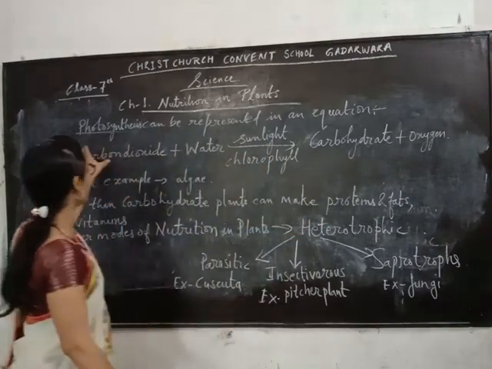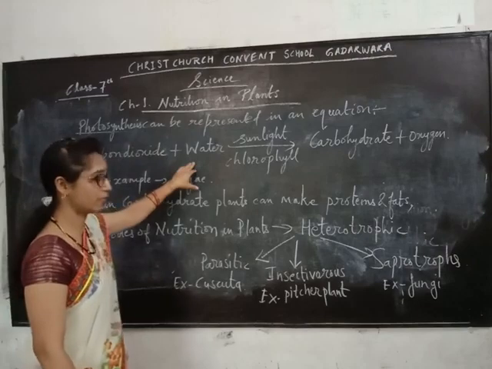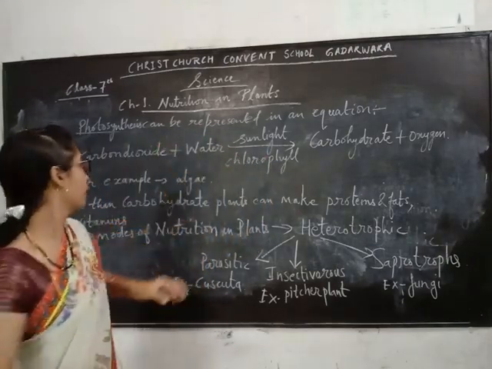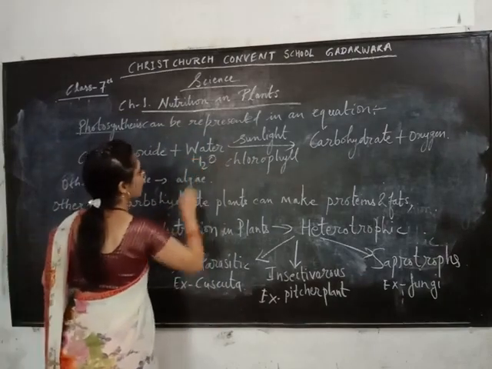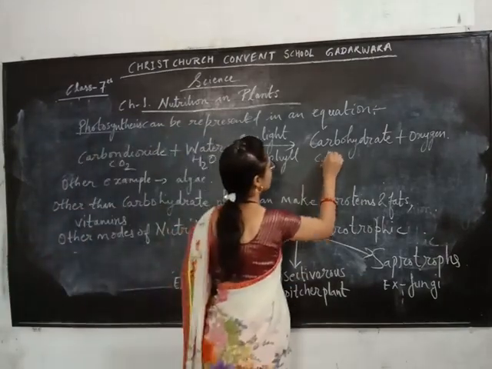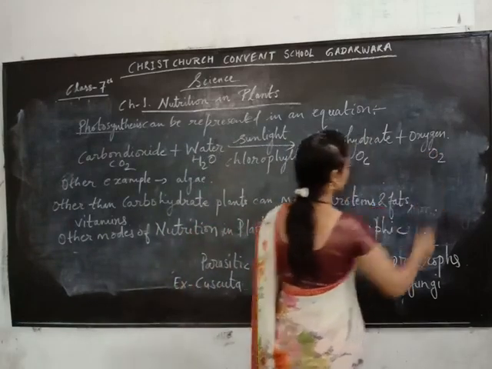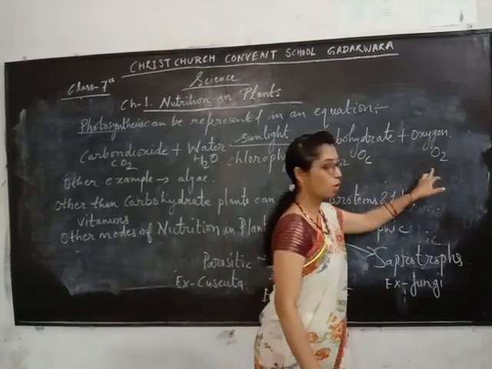Carbon dioxide is CO2 and water is H2O. So that is CO2, that is H2O, and it gives carbohydrates, C6H12O6, and this is O2.